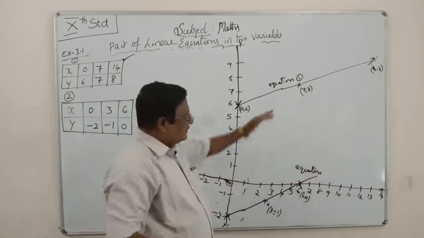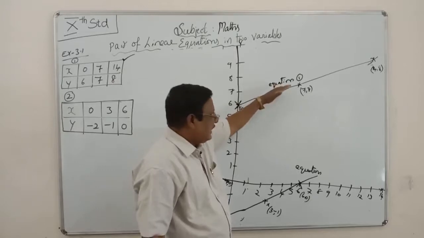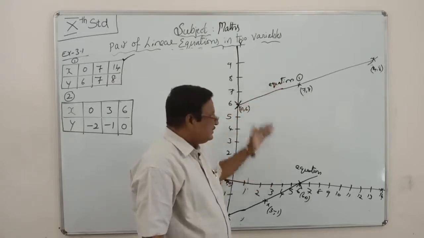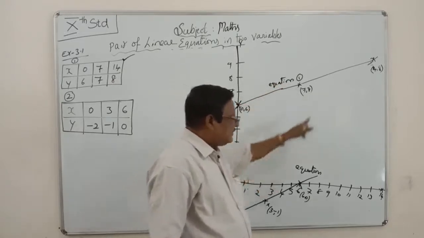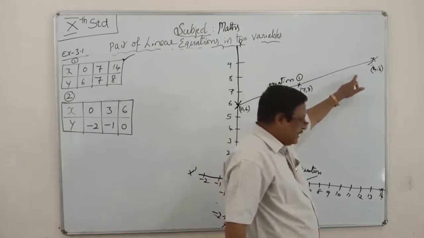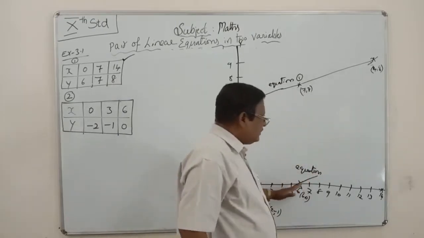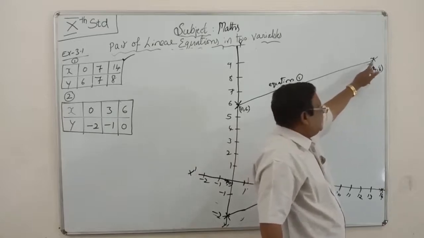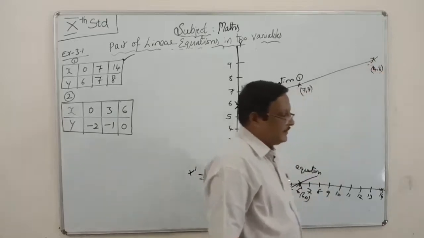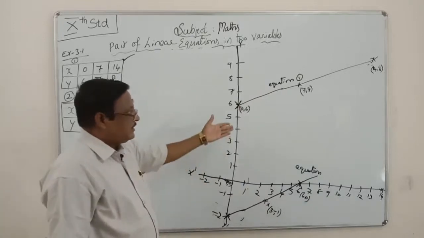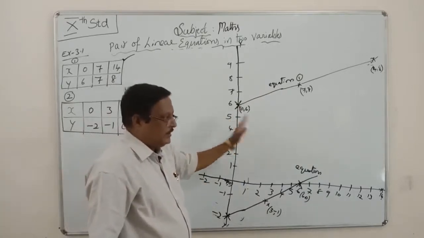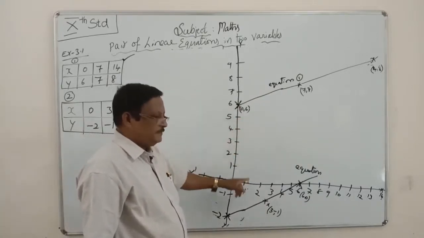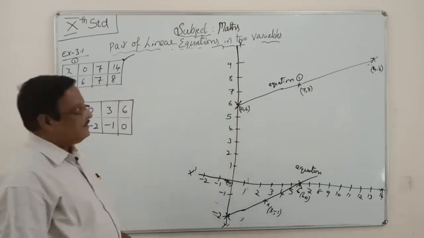These two lines, the first equation line and the second equation line, intersect where? You see here, this cross is there. When you produce the longer side, they intersect. That is the answer. This is the graph. This ends the first problem.